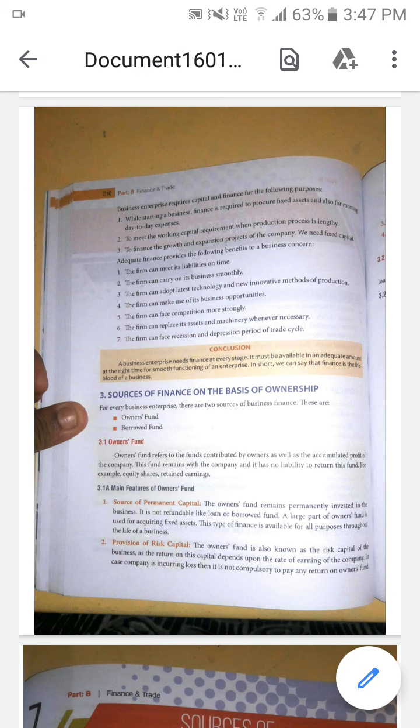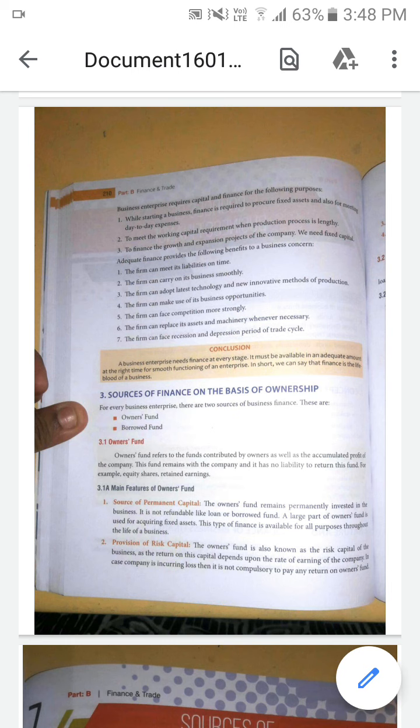And also the adequate finance provides some benefits. What are the benefits? Adequate finance means that after meeting all the expenses and utilizing the fund for the important resources, there may be some funds kept as a reserve or provisions in order to meet other important activities, that is, to meet these liabilities and to carry out their business smoothly.